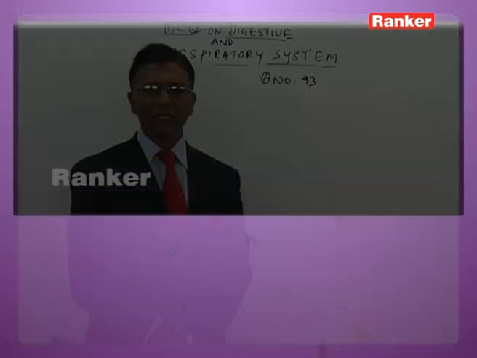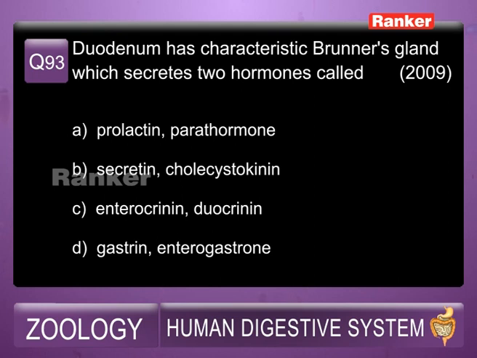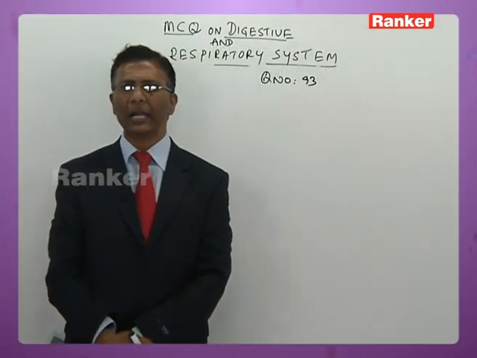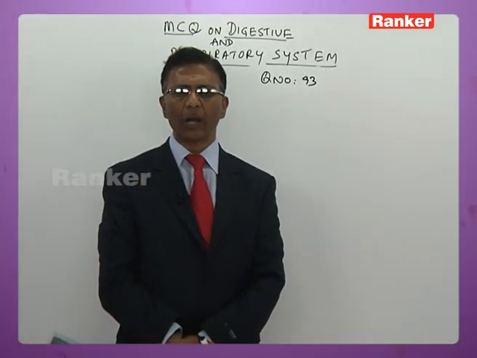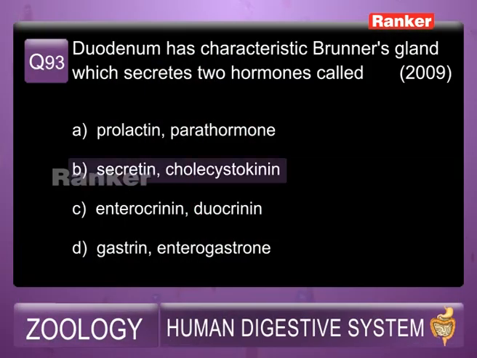93rd question. Here is a question. Duodenum has characteristic Brunner glands which secrete two hormones called A, prolactin parathormone, B, secretin cholecystokinin, C, enterocrinin duocrinin, D, gastrin enterogastrin. Dear student, you already learnt here now. Brunner glands secrete two hormones, that is secretin and cholecystokinin. So answer is B for this.